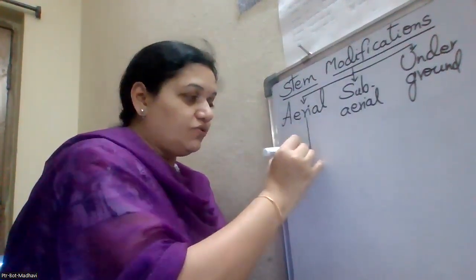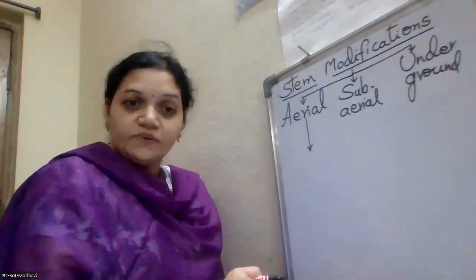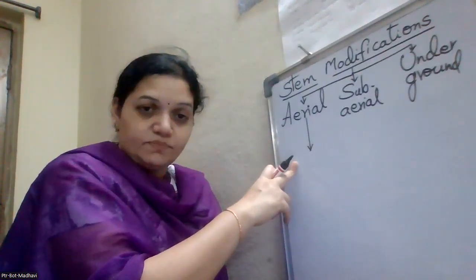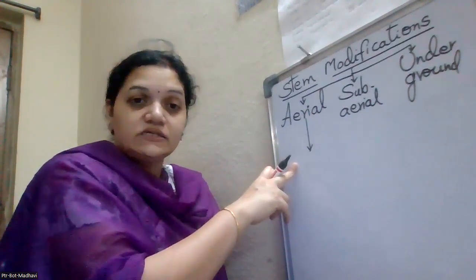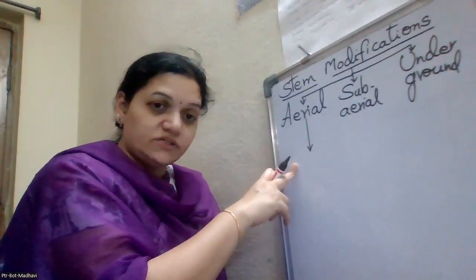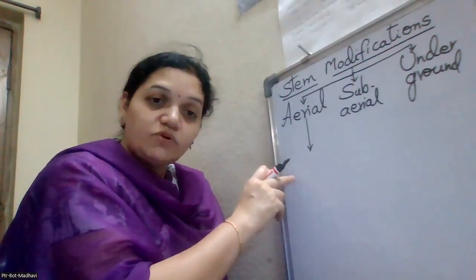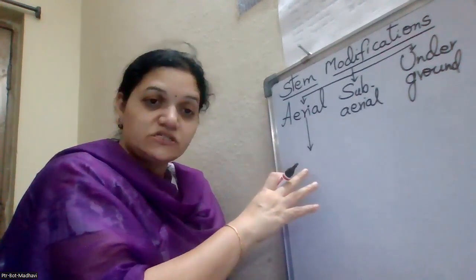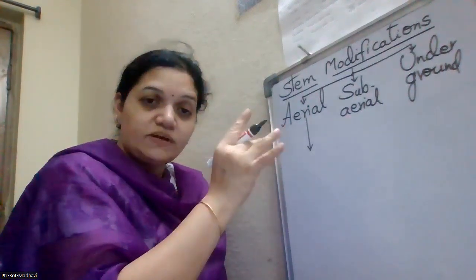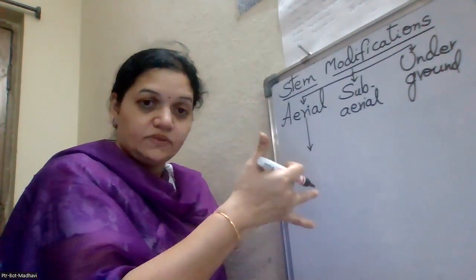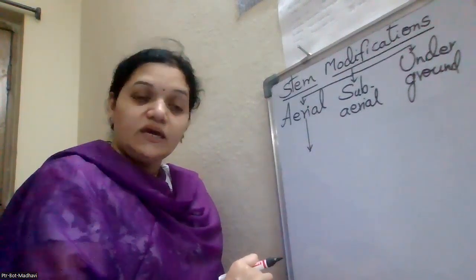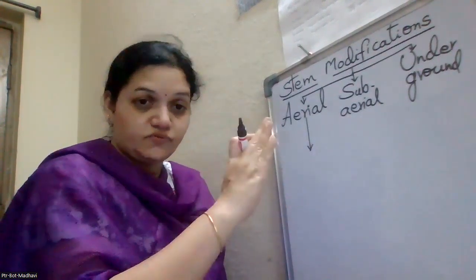So first of all, we will go with the aerial stem modification. Whatever definitions I said, you have to write when we are explaining each and every part. Aerial stem modification: the stem that is present above the soil is modified itself to do some special functions. The parts present on the stem, the axillary buds, terminal buds, branches, sub-branches, the complete stem, when modified, that is the aerial stem modification. Aerial stem modifications are of 4 types.